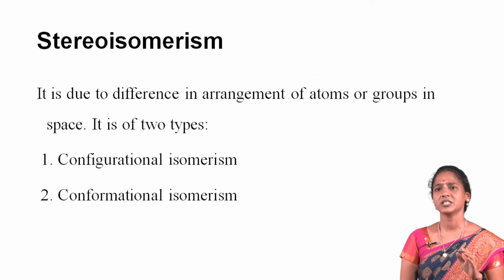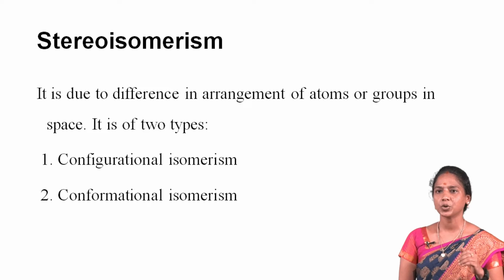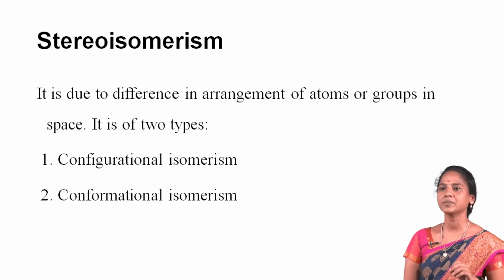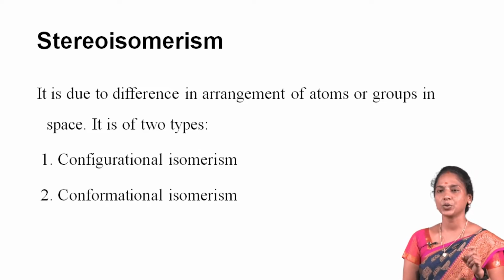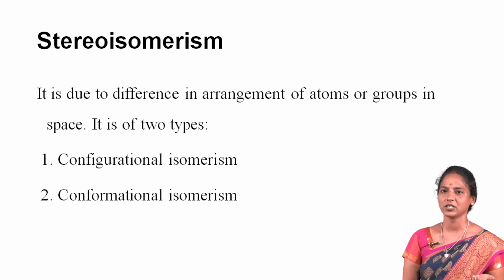First of all, what is stereoisomerism? It is due to the difference in arrangement of atoms or groups in space. It has two types. One is conformational isomerism, another one is configurational isomerism.